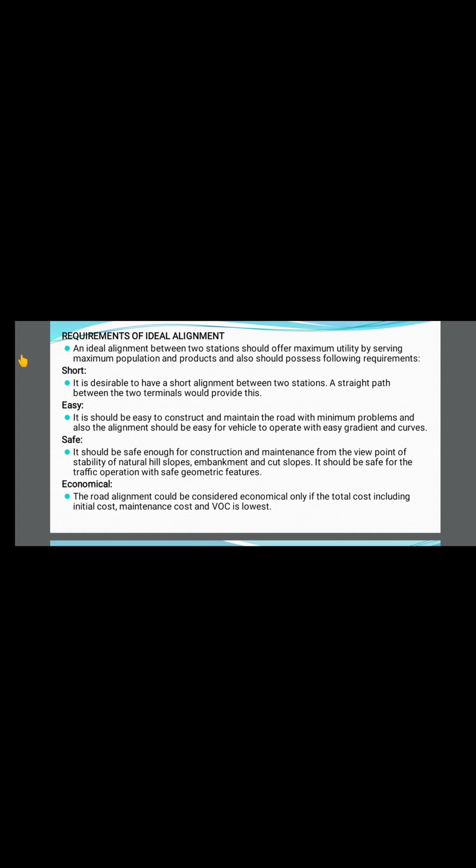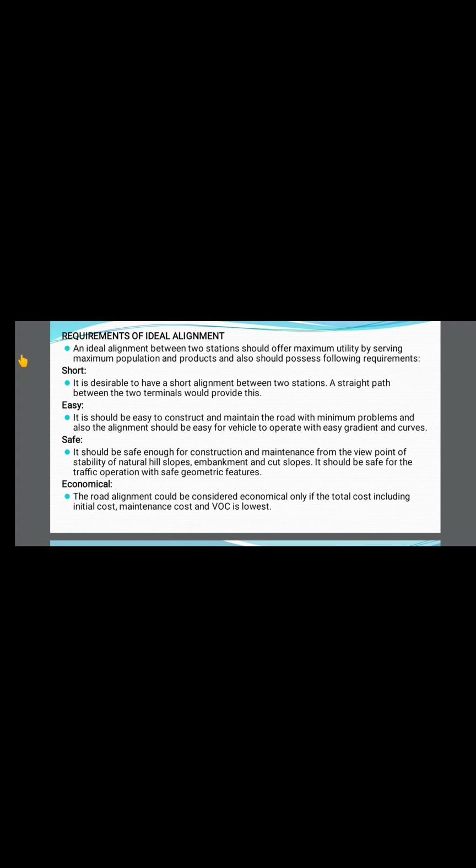So while designing a highway, we should keep these four things in mind to make it easier. Construction of that road should be easy, maintenance should be minimum, the alignment should be proper, and the gradient should be kept normal, so that vehicles operate easily. These are the four factors to call it the easier one.